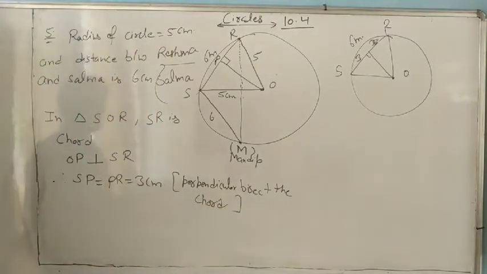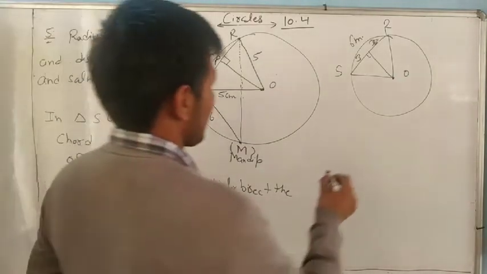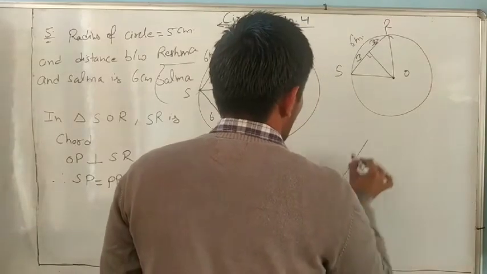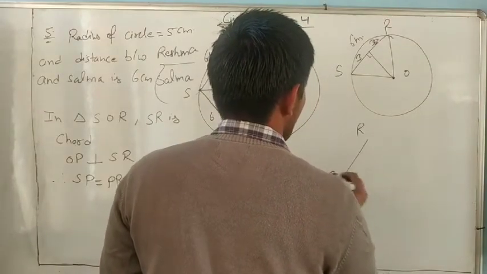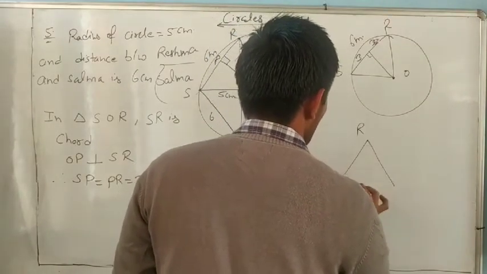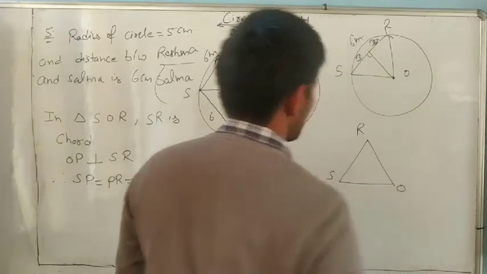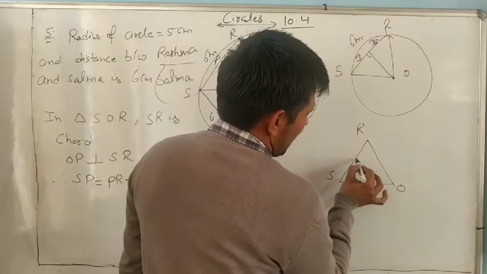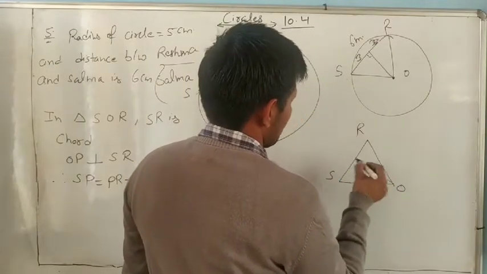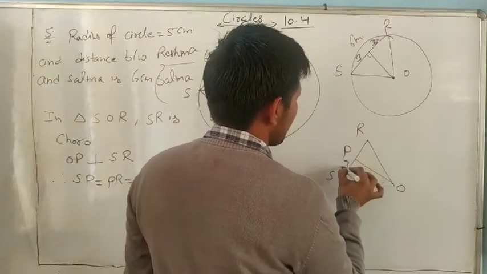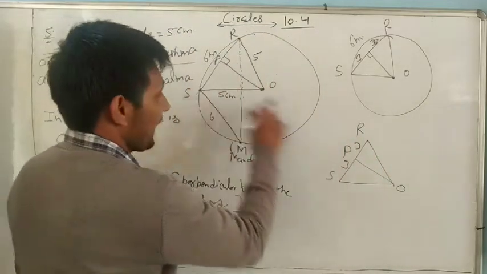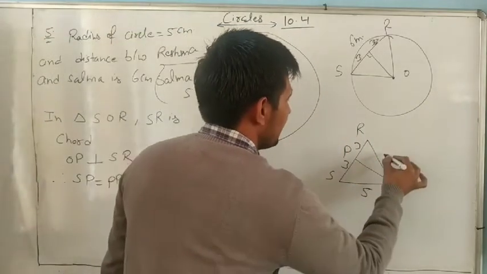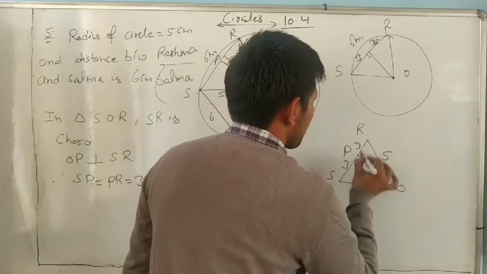And tell me now, it is a triangle. It is R, it is S, and it is O. If you want to find the area of the triangle, suppose it is point P, it is 3, it is 3, and SO is given 5, it is also 5, and it is perpendicular.